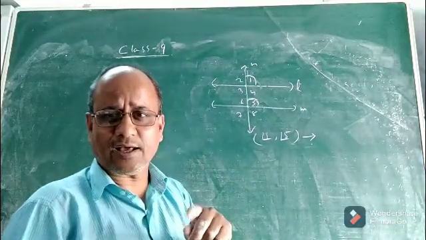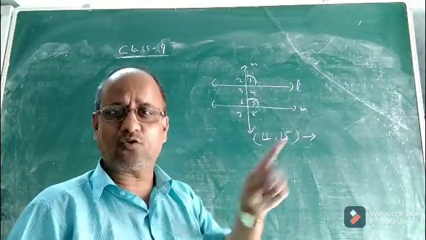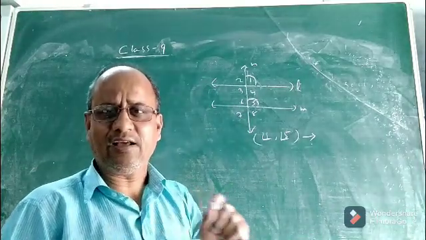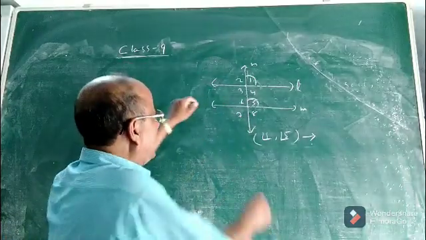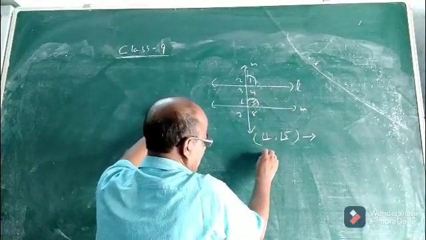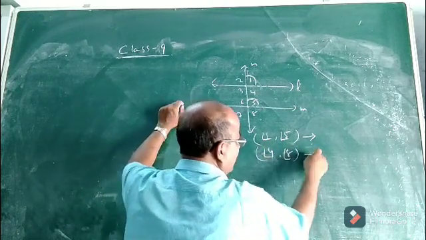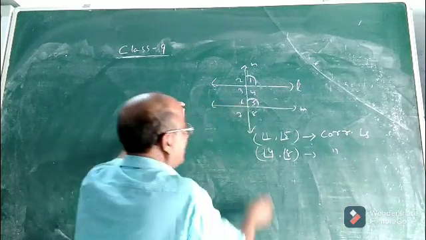So a pair of corresponding angles means one angle should be exterior, the other should be interior, and both should lie on the same side of the transversal. Then only we say that pair is a pair of corresponding angles. Similarly, look at angle 4 and angle 8. This is another pair of corresponding angles.